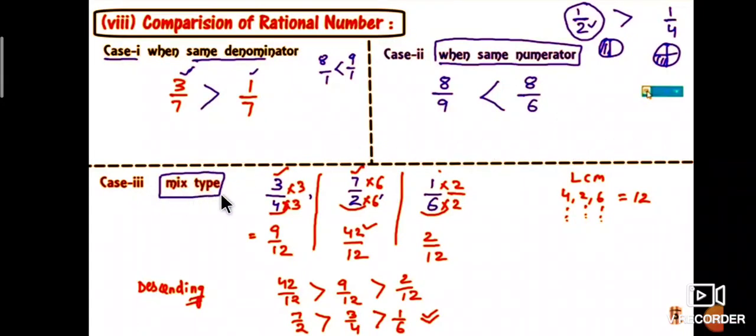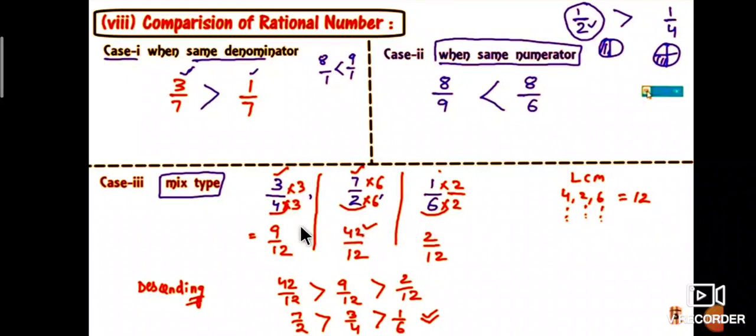Next, when it is mixed type, 3 by 4, 7 by 2, 1 by 6, first we take the LCM of the denominators. 4, 2, 6: the LCM is 12.